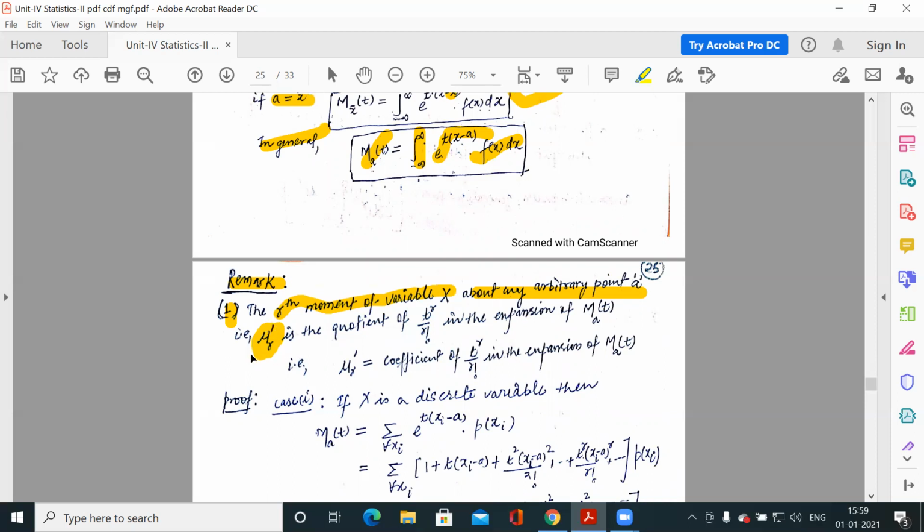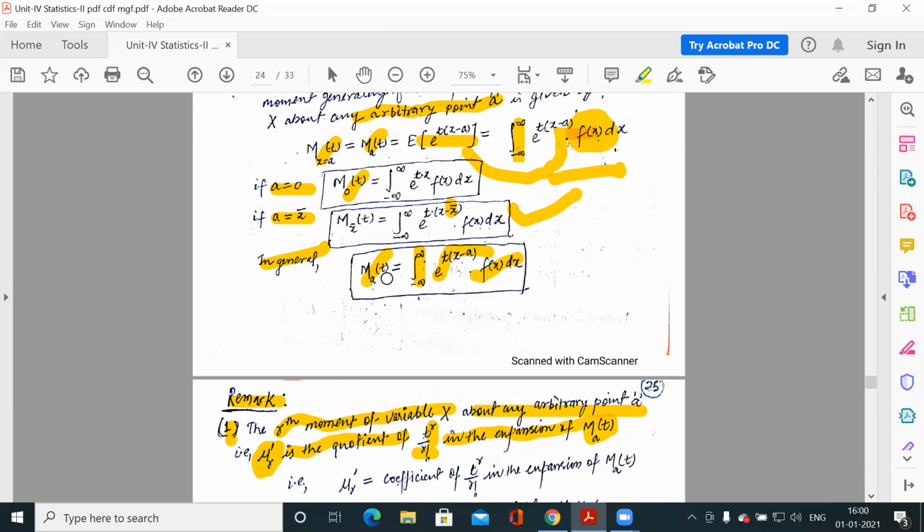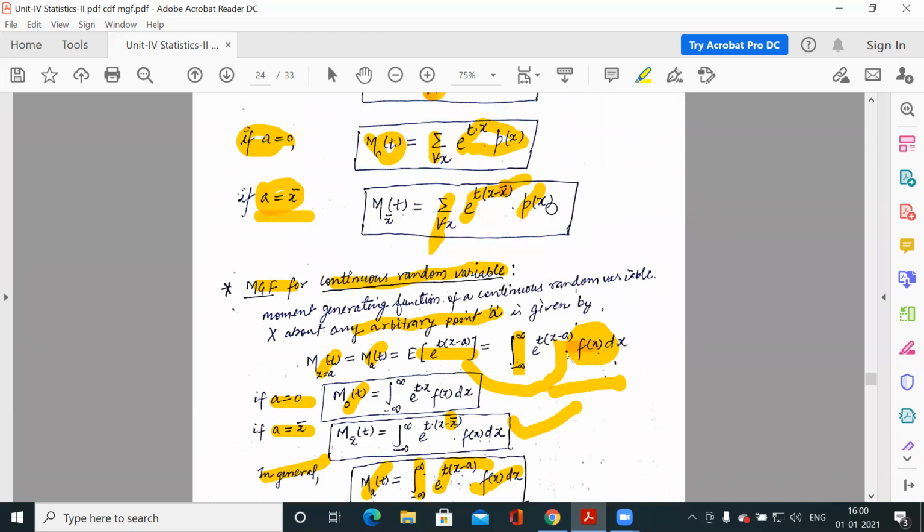Mu r dash is the rth moment of any variable about point a, and it is the coefficient of t to the power r by factorial r in the expansion of M_a(t). So whenever you expand this function M_a(t), this integration for continuous and this summation for discrete variable, you will get one expansion.